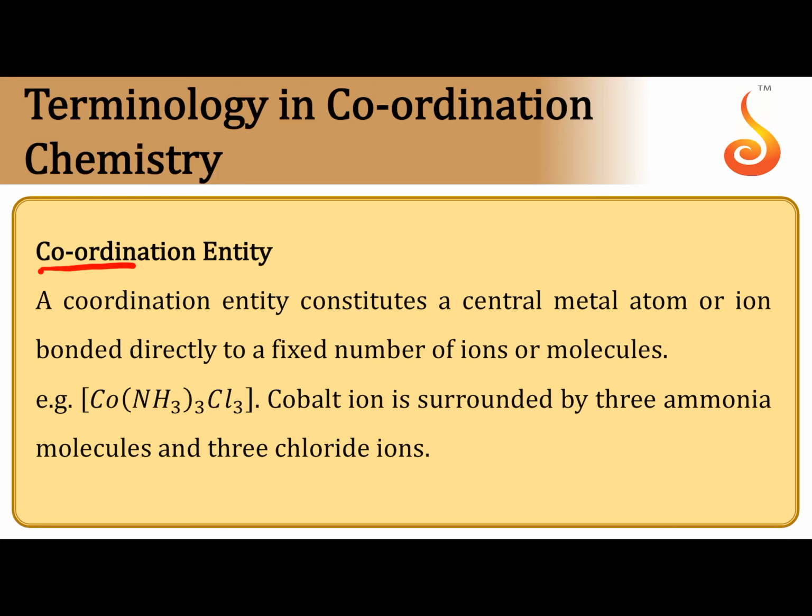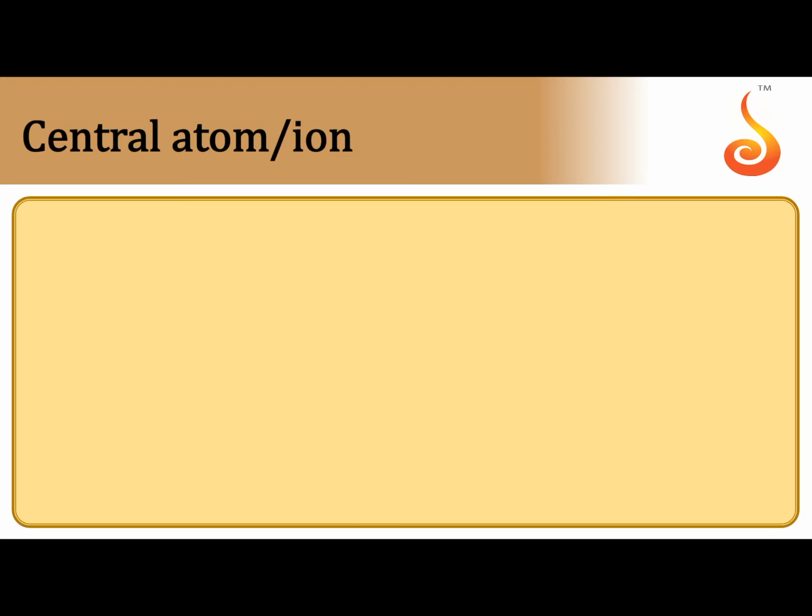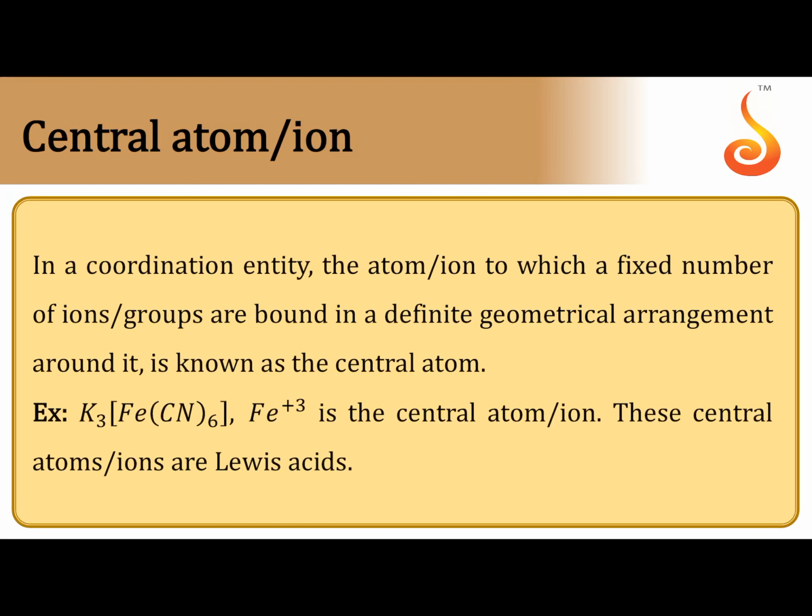Then terminology, coordination entity. The central metal atom along with the ligands, when dissolved in water, will be in a combined state. They are not separated from one another. That is called the coordination entity, which is represented in square brackets in the formula. Central atom or ion. The d block metal generally can provide empty d orbitals to receive lone pairs. So the metal atom or ion which is present at the center of the complex, which receives electron pairs from ligands and forms dative bonds, is called the central metal atom or ion.